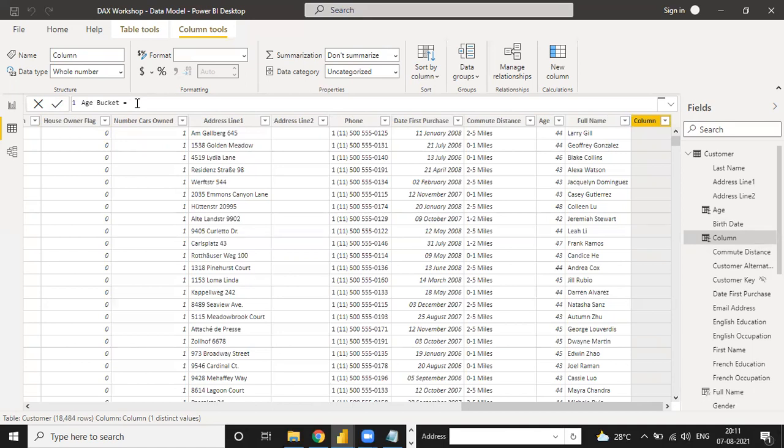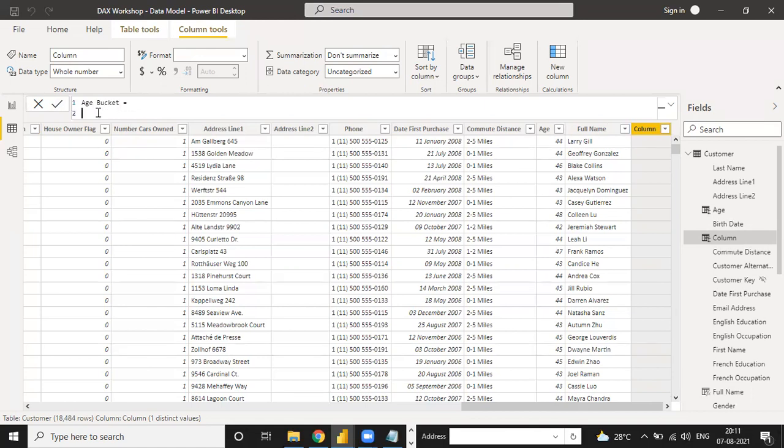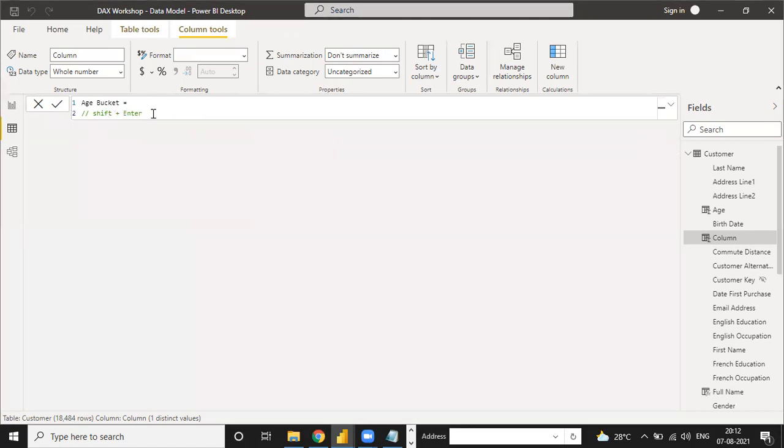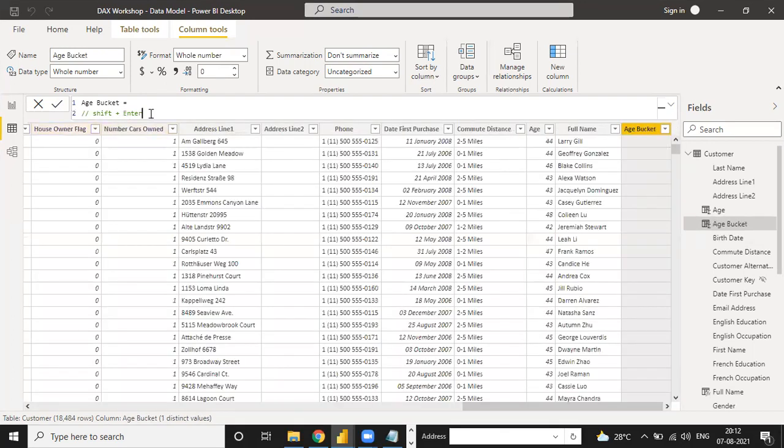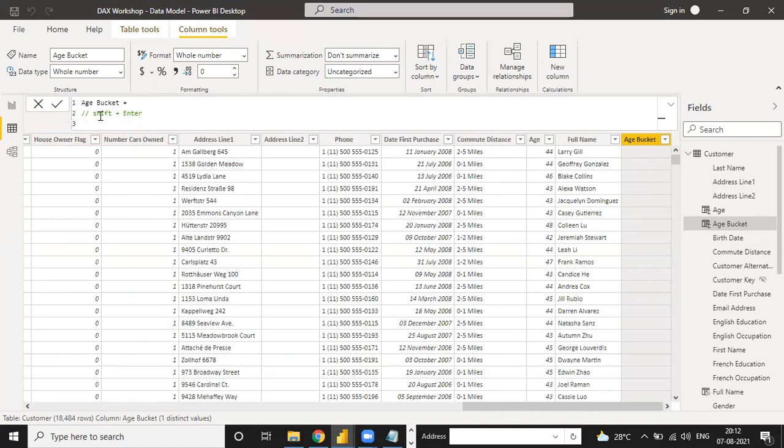So how to use it? You can directly press Shift plus Enter here and go to the next line. So the next line is Shift plus Enter. When we press Shift plus Enter, it gives us room to write a complete formula.